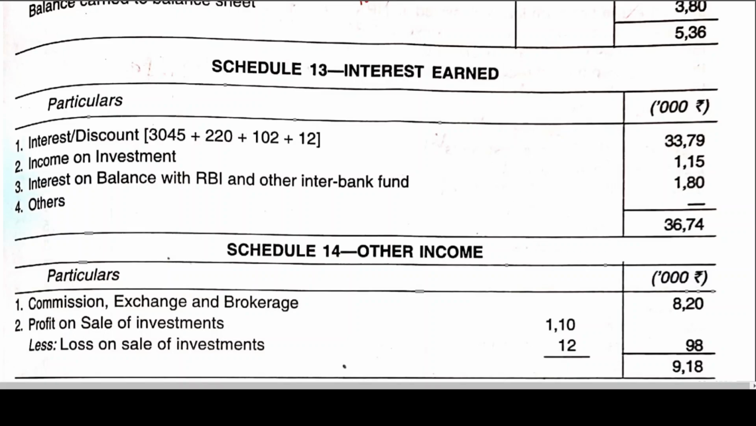Now, similarly, you can go to Schedule 14, other income. Commission, exchange, and brokerage. That's clear. Profit on sale of investment. I told you we had a lengthy lecture on that. You need to go through it twice or thrice. So, less loss on sale of investment is to be adjusted, subtracted. Sometimes loss is more than the profit on sale of investment. Then it should be kept in brackets as a negative item.